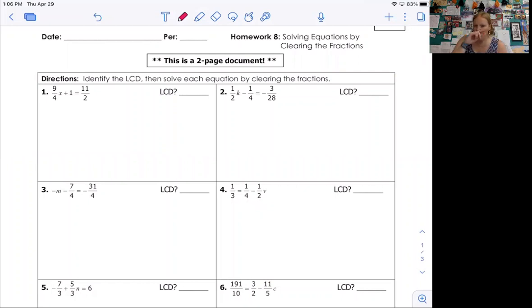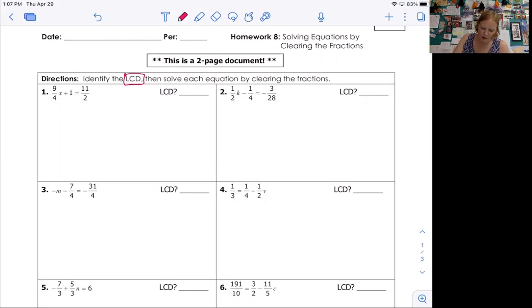So the way you clear fractions, clearing fractions means you get rid of fractions in the first steps. You don't deal with them for the rest of the equation. Sure, you can solve the equations with the fractions. It's just a bit of a headache and it takes a while. Part of math is being efficient, coming up with the best strategy for solving harder problems. So what we're going to do is look for the least common denominator. And if we multiply the entire equation by the least common denominator, the fractions go away. So here's the thing. You can do whatever you want to equations, just like when you looked at elimination, right? You could multiply by anything you want as long as you multiplied every term by it.